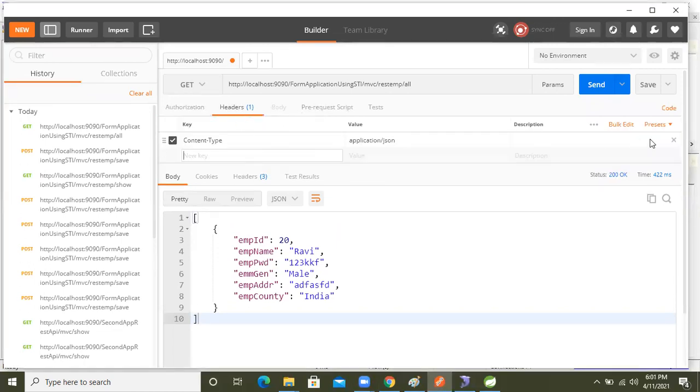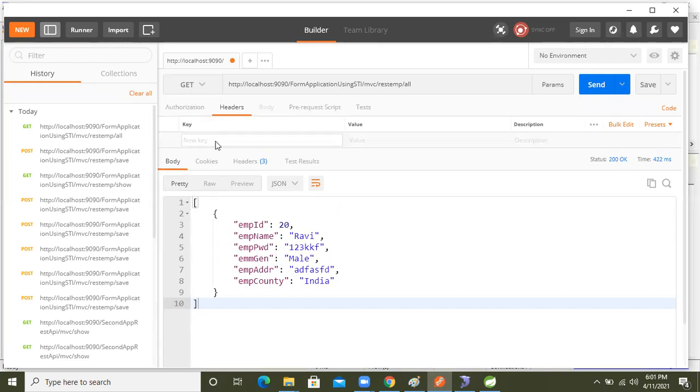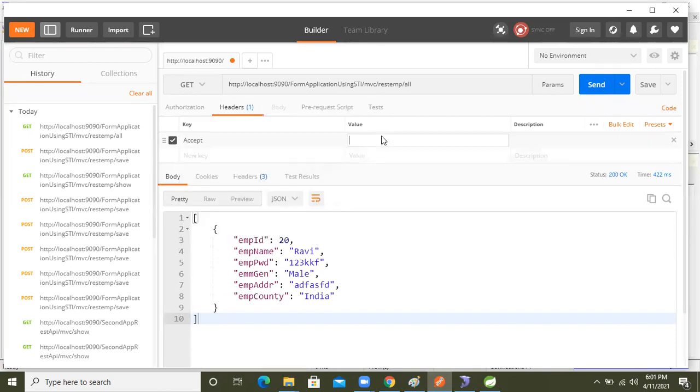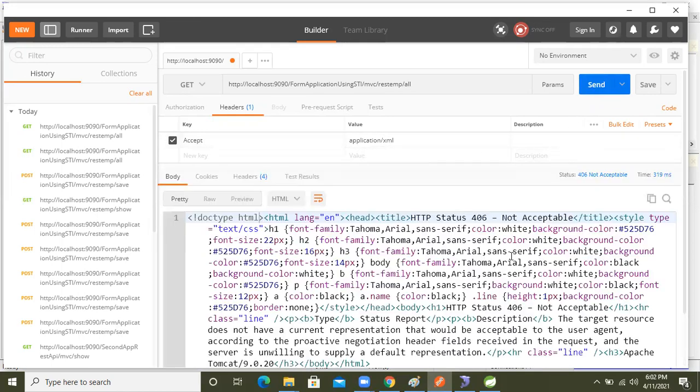Come to the header part. Here, Accept type, application/xml. Take this one and send. Oh, 406 not acceptable. Why is it saying not acceptable?